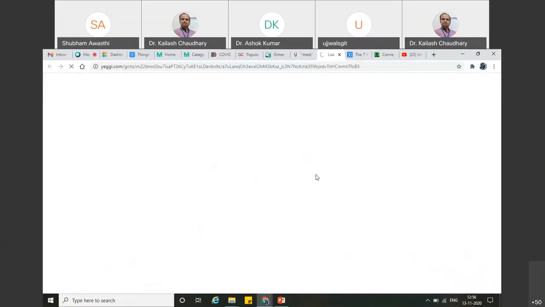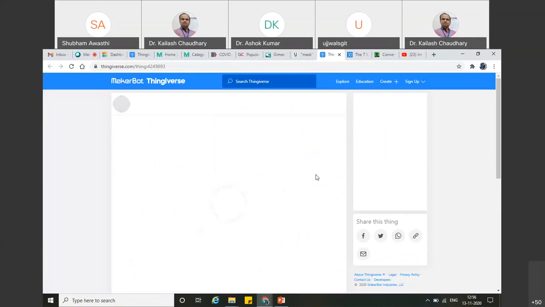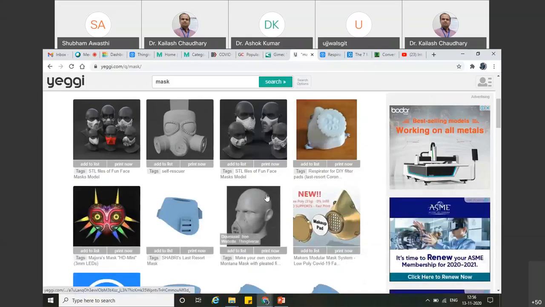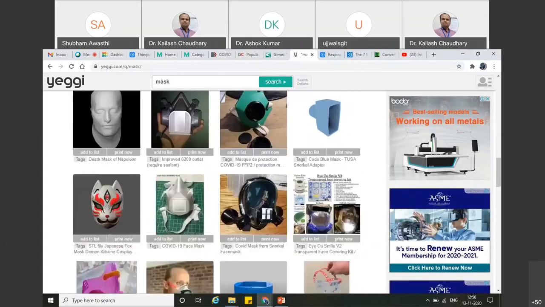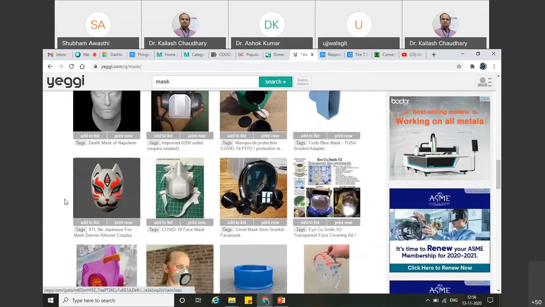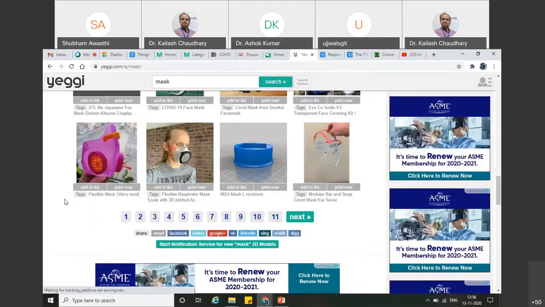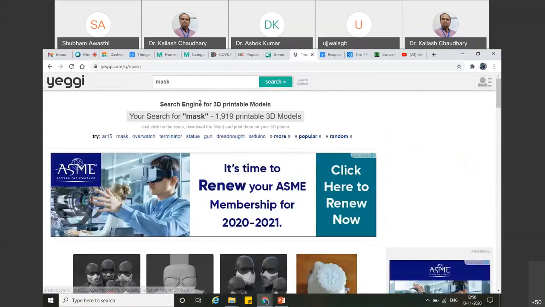This will directly send you to that particular page from where you can directly download this model. So in this way you can search whether it is developed or uploaded in any kind of web area, then you can download it according to your need or customization. So this is called a search engine for 3D printable models.